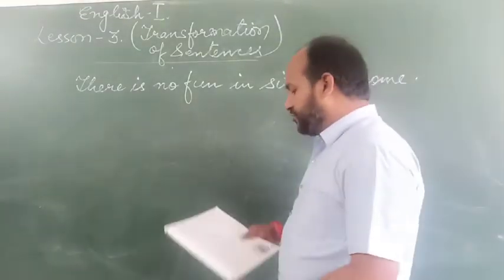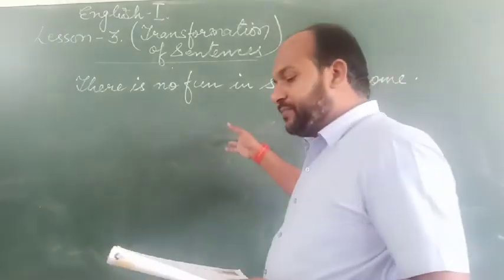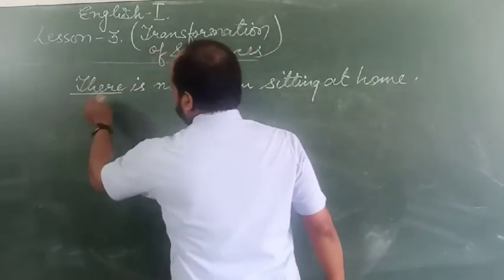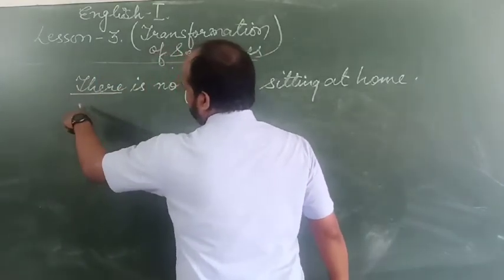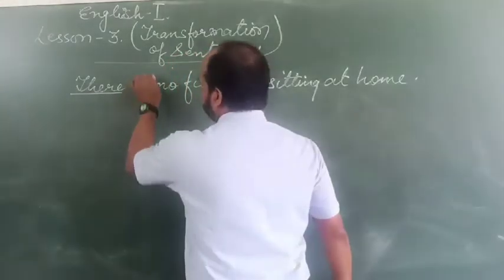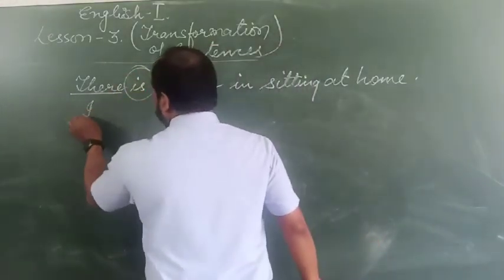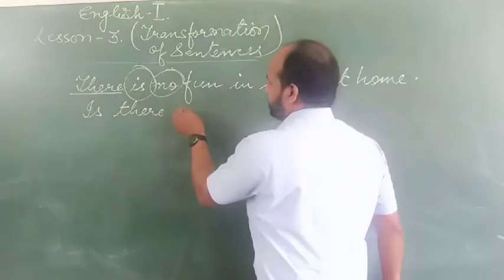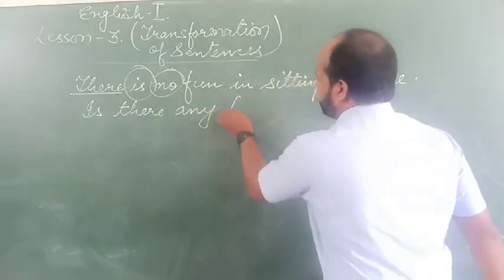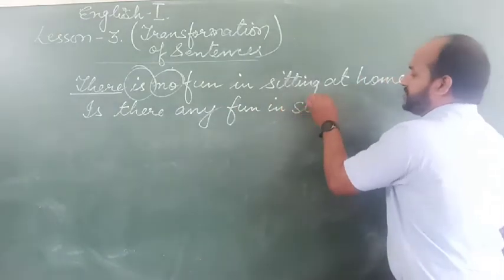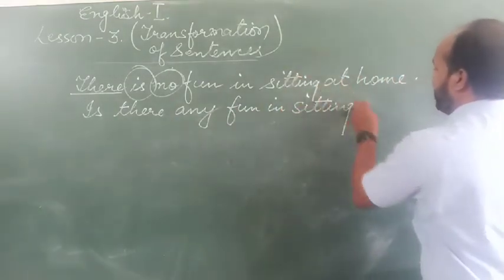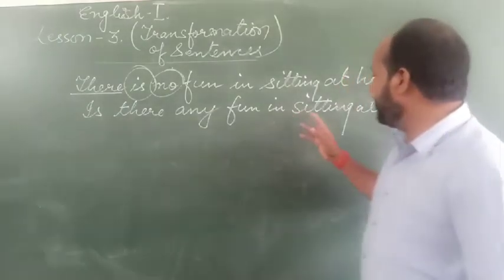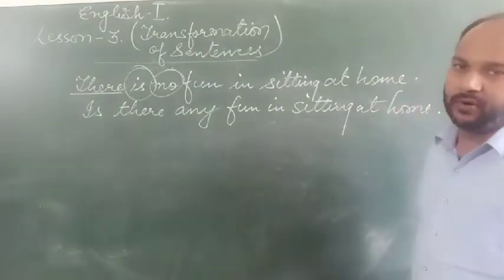Okay, now when we have to change it into interrogative, this there is we will transfer here, we will begin the sentence with the verb is. This is the verb. Okay, is there, then no is given here, no will be changed into any. Is there any fun in sitting at home? Okay, is there any fun in sitting at home?